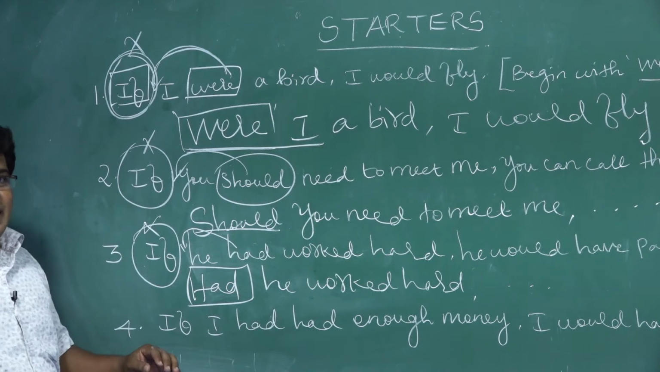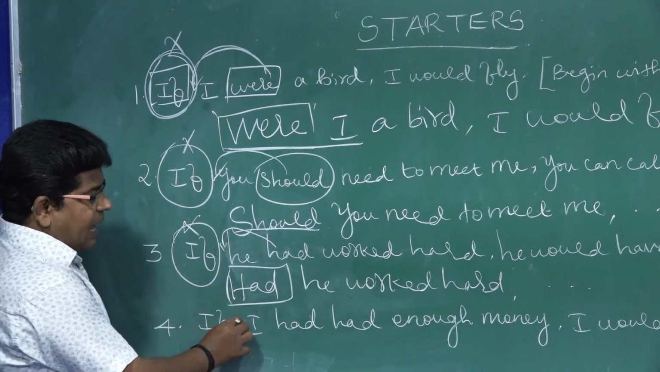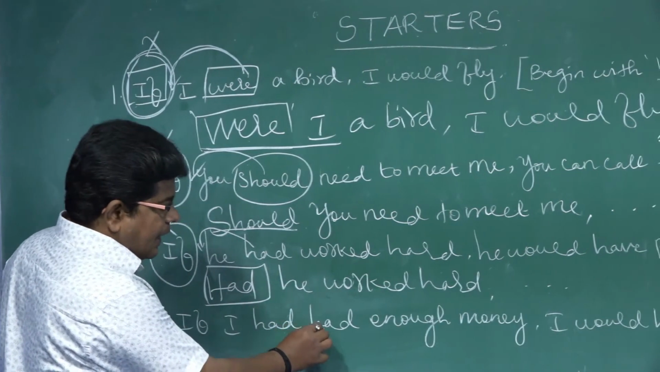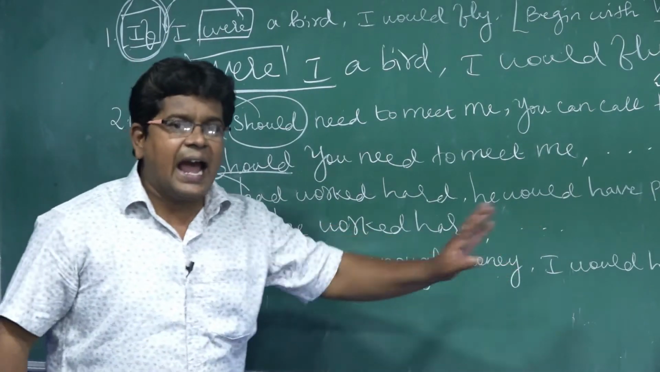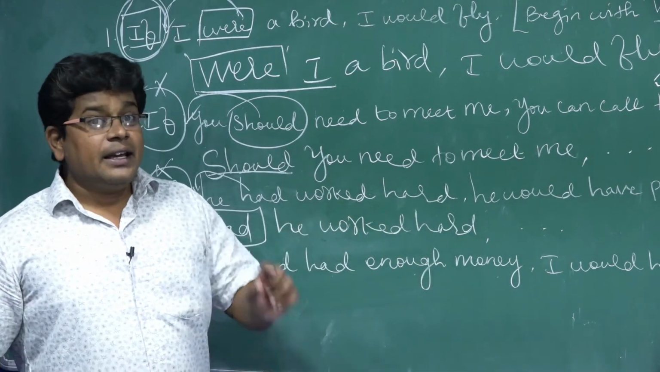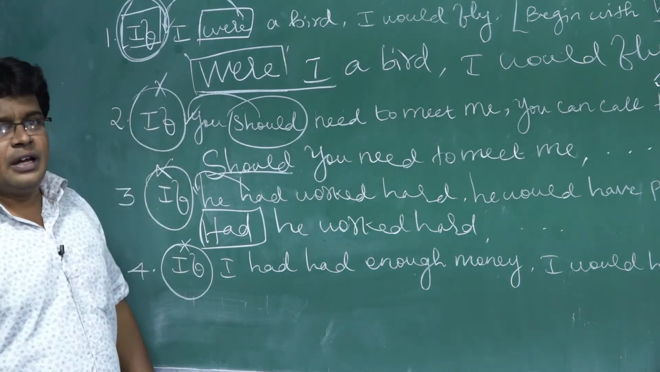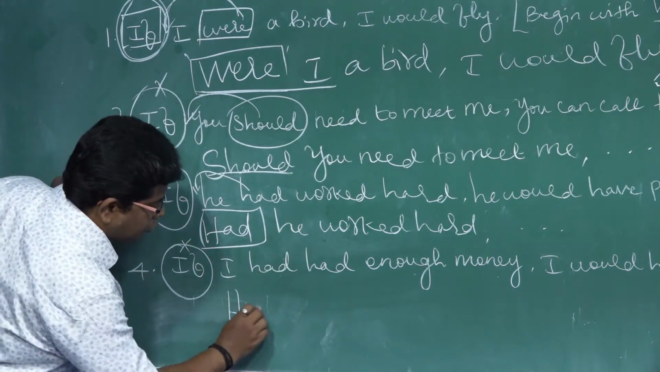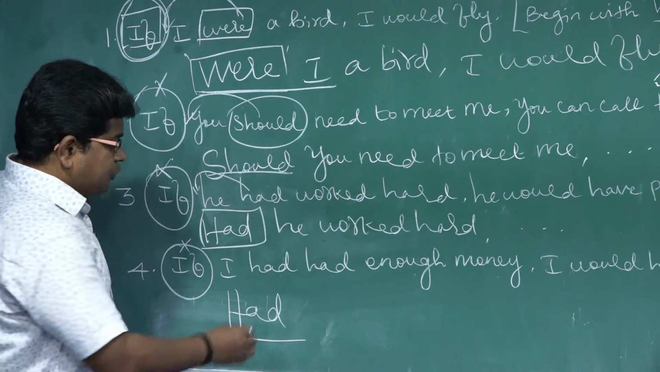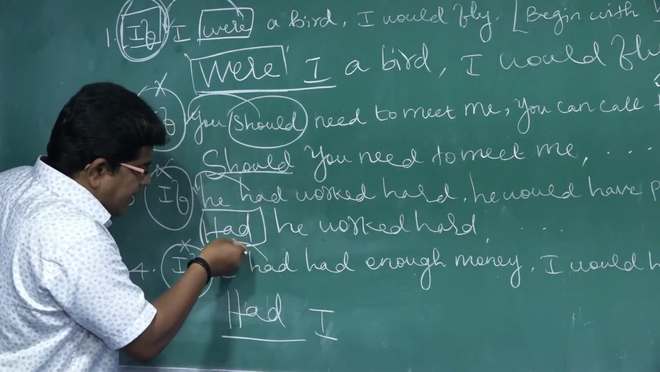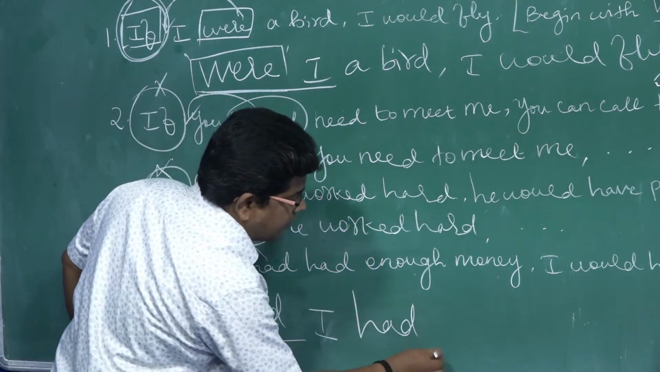Next, see, somewhat different. What they have given: "If I had enough money, I would have helped you." They have asked "had". Here, see, you have to look at one thing. Just cancel if. Already told that you have to introduce "had" because you have to start the sentence only with "had". Next, we have to introduce the subject. You bring "had" in front of the subject. Had I had. See, double had model.